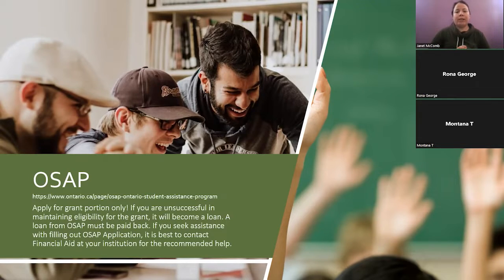You have to be successful in your academic studies, meaning they might have, like, you maintain a GPA average of 3.0 or something like that. And if you're unsuccessful in maintaining eligibility for the grant, it will become a loan. So it will become a repayment that you have to make to the government. So just be very careful about that.